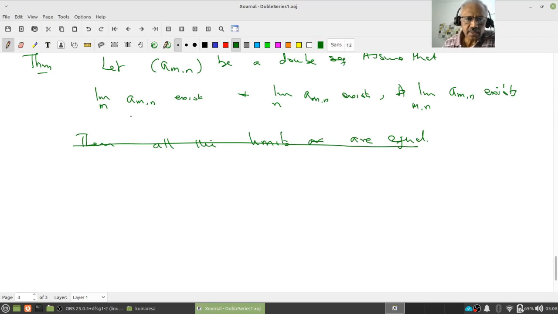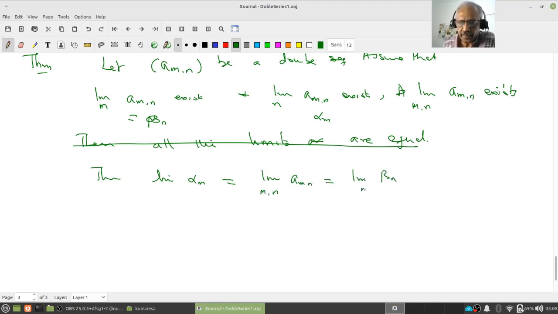Let us say the row-wise limit is alpha_m and the column-wise limit is beta_n. Then the limit of alpha_m equals the limit over m,n of a_mn and equals the limit of beta_n over n.